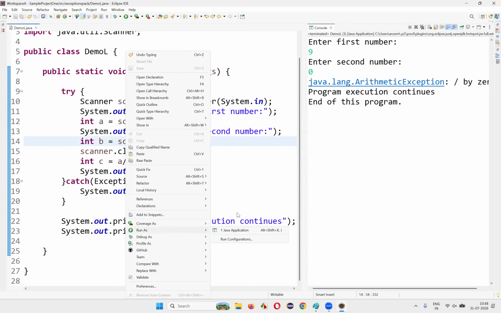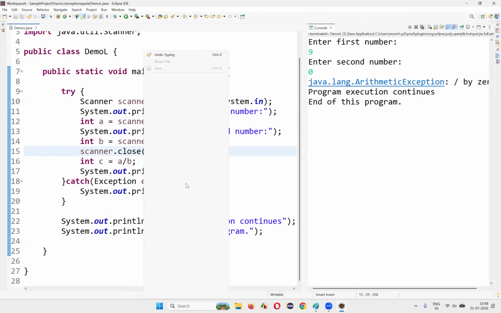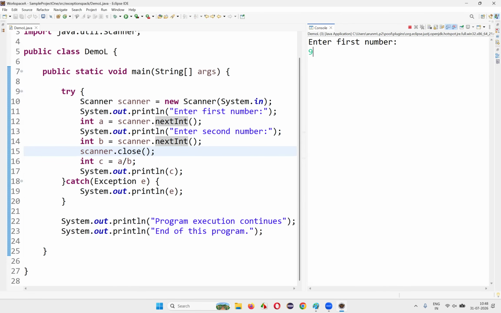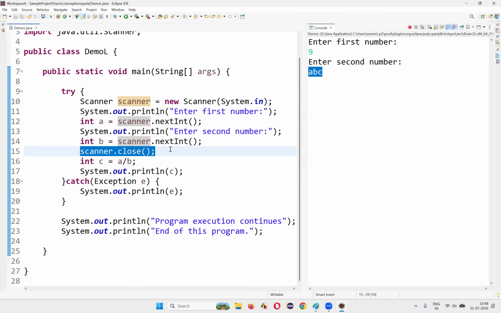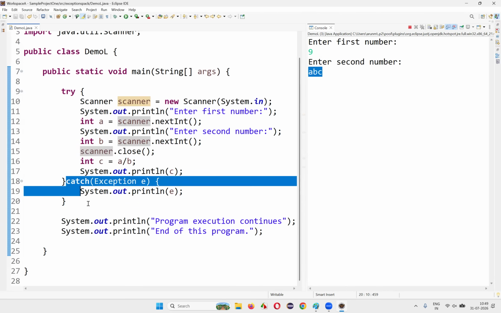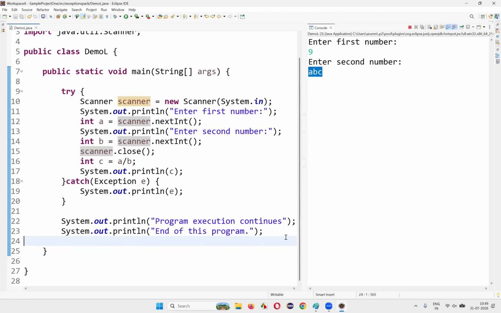Now the third case. In the second case also the scanner object got closed. Now in the third case, if I run the code and give 9 and the second value as ABC, 9 will go into A, but ABC cannot go into B because we are expecting an integer but entering text. Input mismatch exception will come at the 14th line, because of which control will directly go to the catch block. In this case, will the scanner object get closed? Even though the line that closes the scanner object is after the line where we got the exception, we got an exception here itself. Will the scanner object get closed? No, right? Without closing the scanner object, we go to the catch block, the exception will be handled, and program execution will continue no matter what.